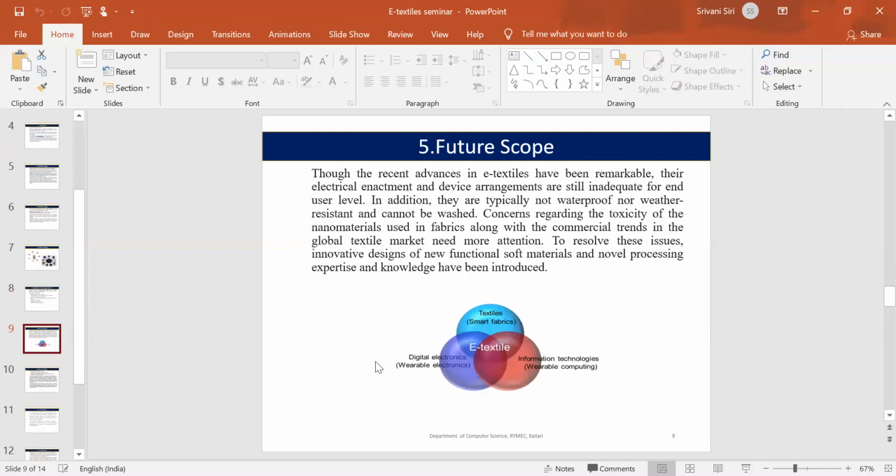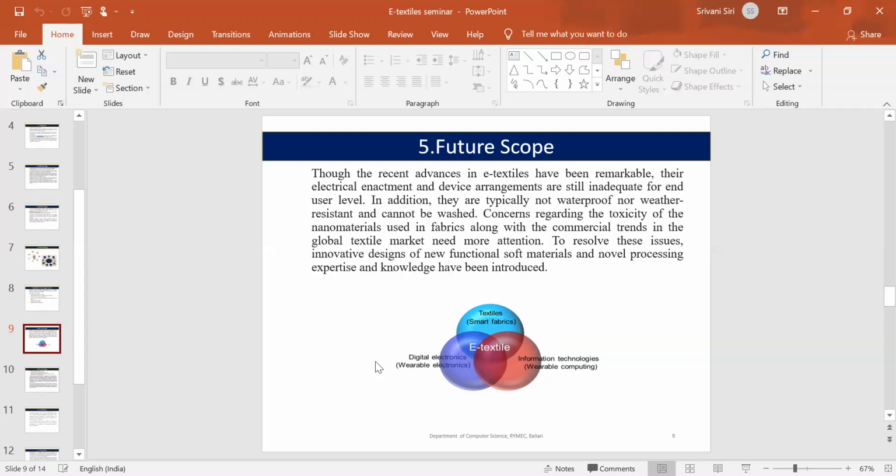Future scope. Some e-textiles are not waterproof and cannot be washed, and some textiles use nanotechnology, which contains some toxicity.